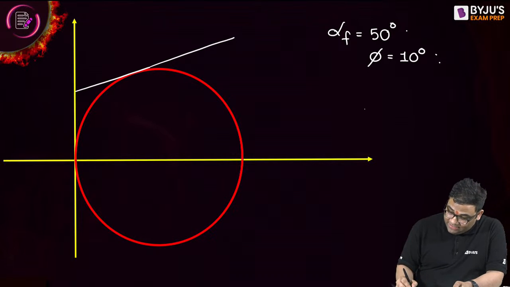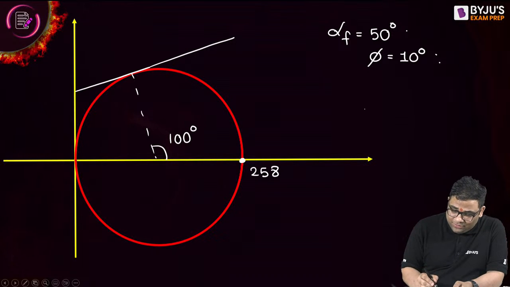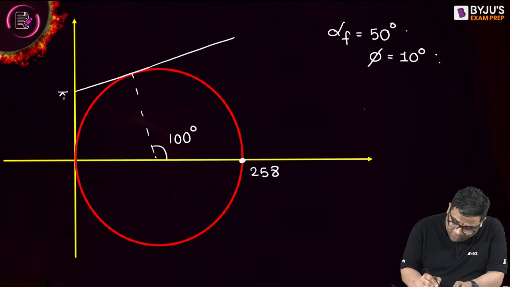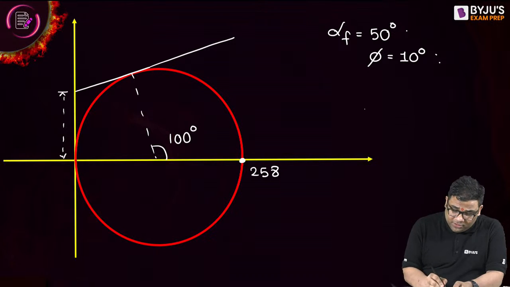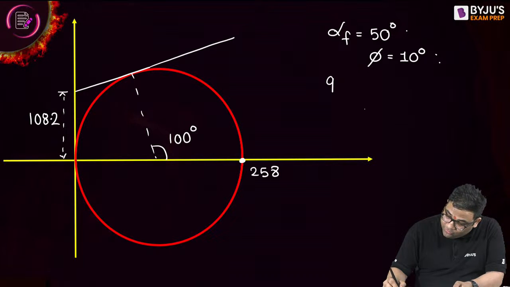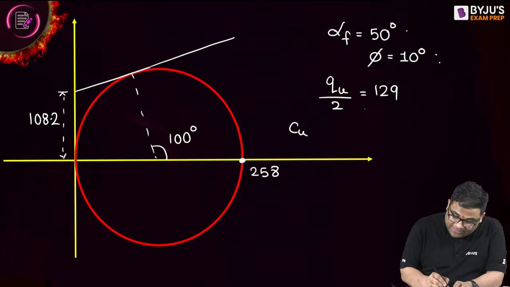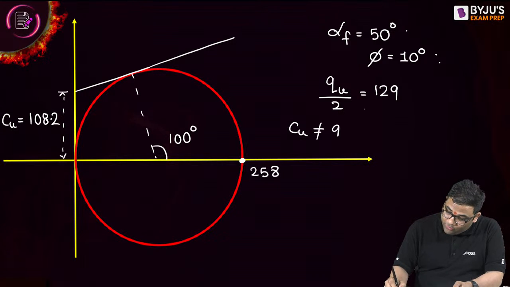In this case, you can see we got this as 258, and the failure point we got here, this is your 2 alpha f, 100 degree. And you can easily see this cohesion we got, how much, tell me? 108.2, right? Whereas Qu by 2 is 129. You can see that Cu, 108.2, is not equal to Qu by 2.